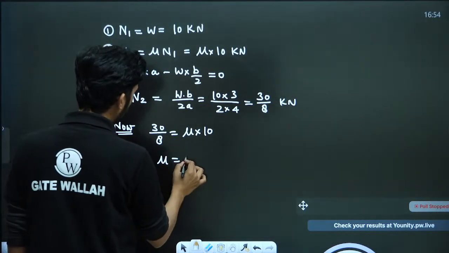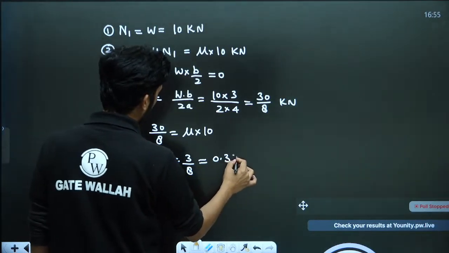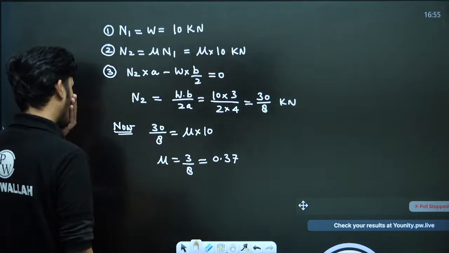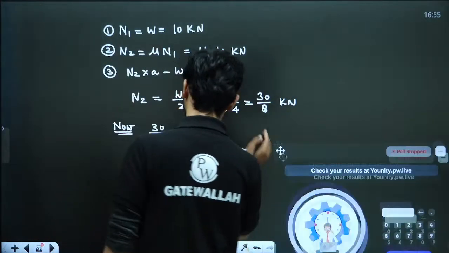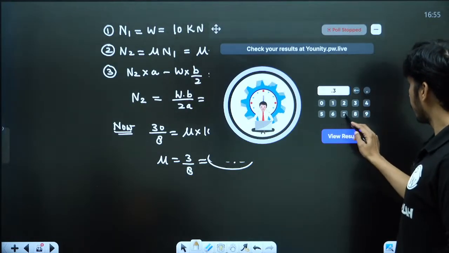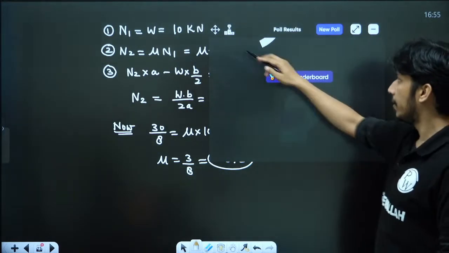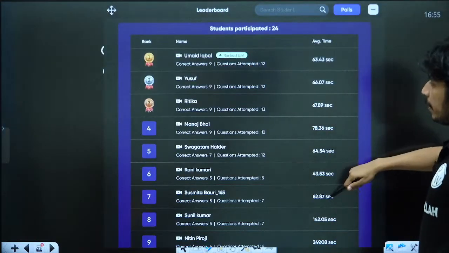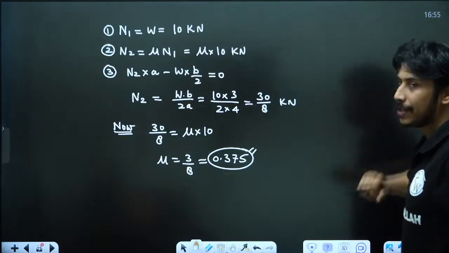So mu is equal to 3 by 8, that will be 0.375. 0.375 is the correct answer. So 83% students have given the correct answer. Umed, Yusuf, Ritika, Manoj, Swagatam, these are the top 5, and up to 24 students are giving answers.